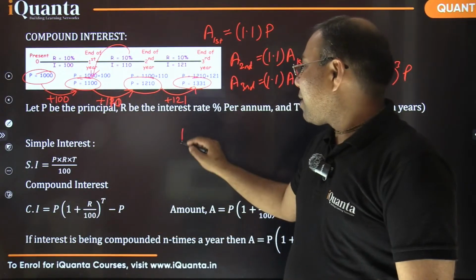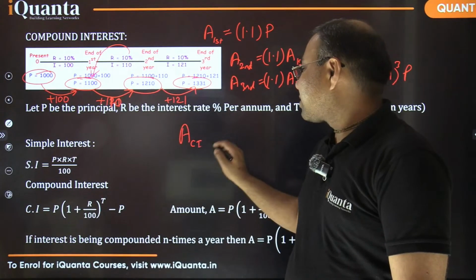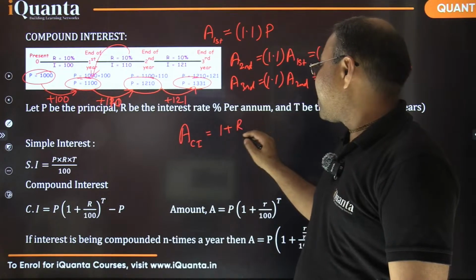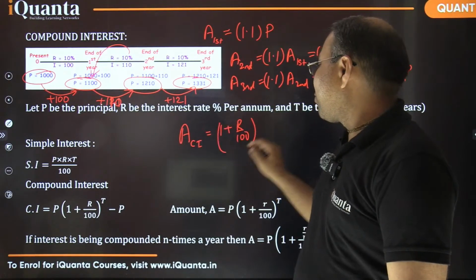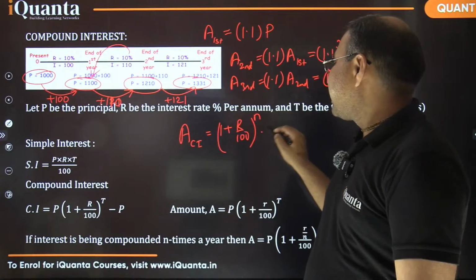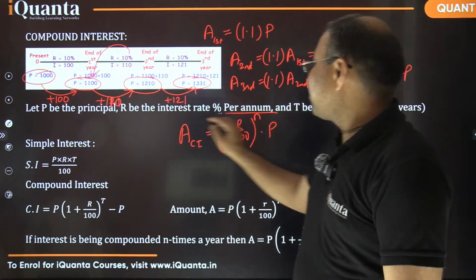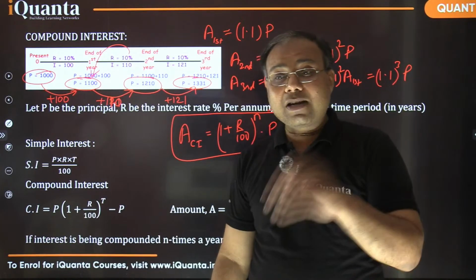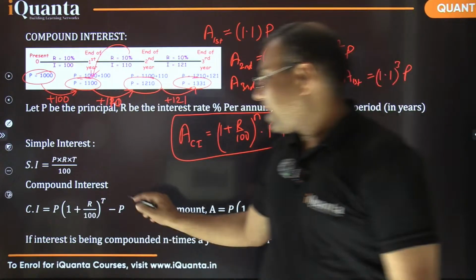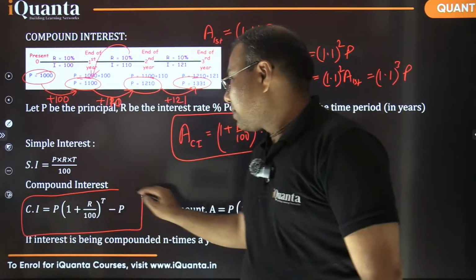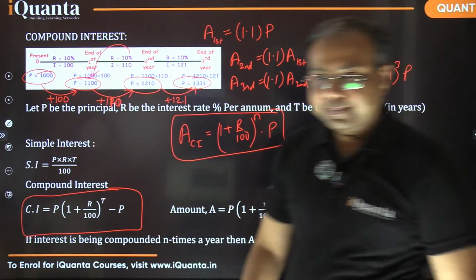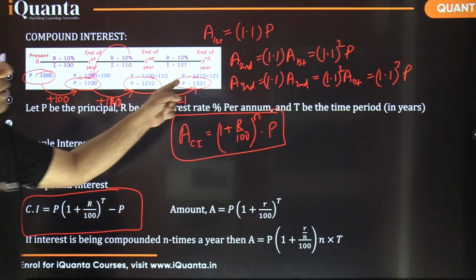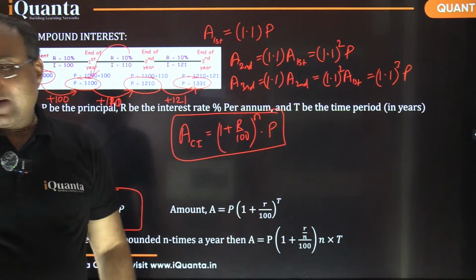So the amount in the case of compound interest becomes, whatever the rate of interest, (1 + rate/100) raised to the power n, where n is the number of years, times the principal. That becomes our result for the amount. If I want to find the value of interest, we can take their difference as we have mentioned here. Okay? Is that clear? This is a very important thing which we have just discussed.